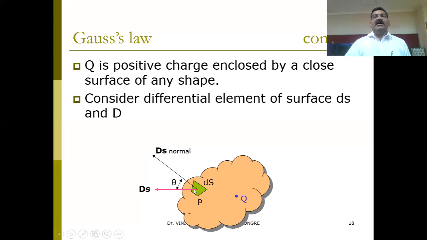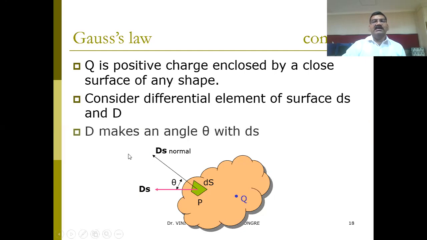Every time for proving any concept, we start from a small surface. So for this enclosed surface, this green color surface I have marked is dS. This is the small surface. For this surface dS, and this is the dS normal.